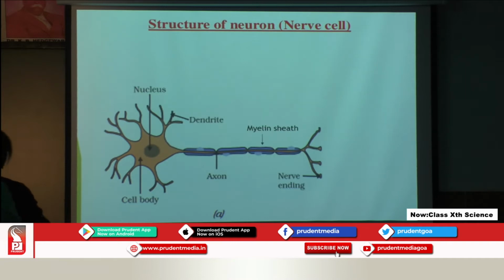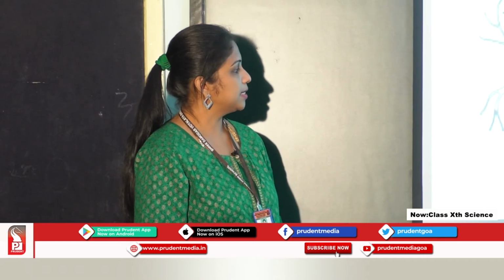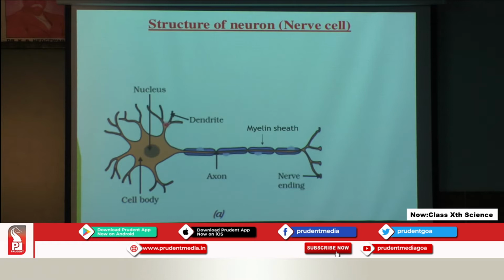Now from the cell body, some small branches are seen arising. You can see them here in the slide. These small branches arising from the cell body are called dendrites. One of the branches would be long like this one.